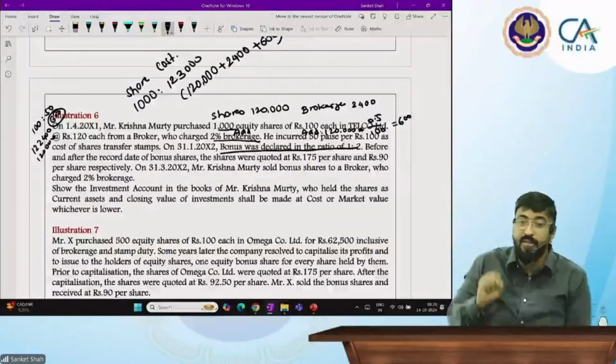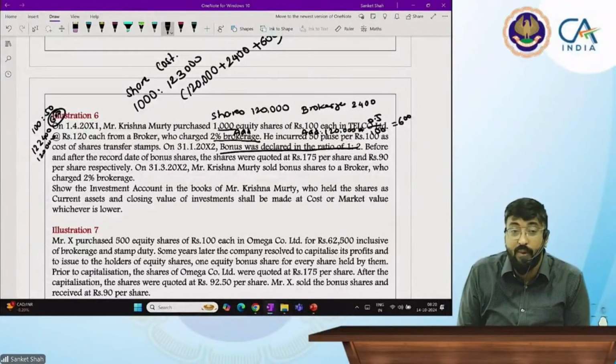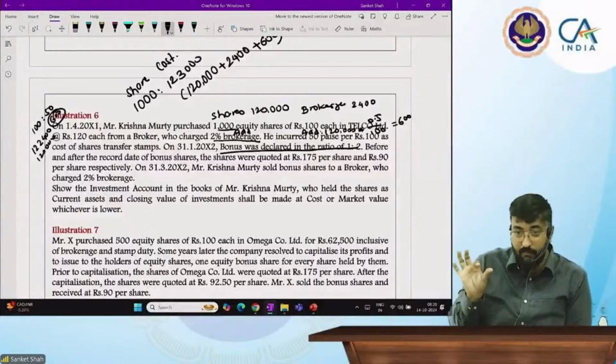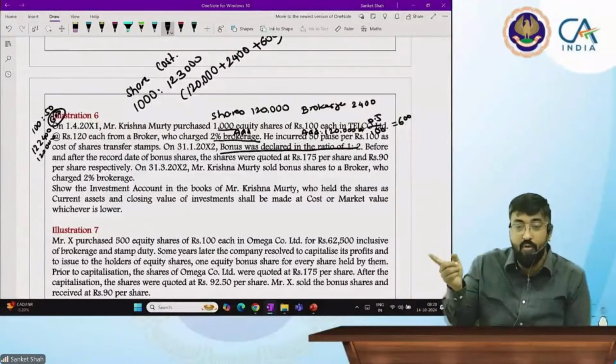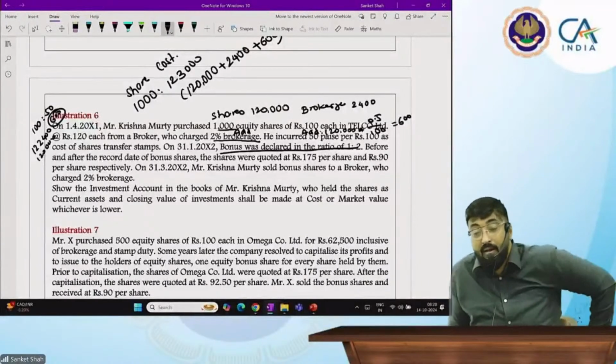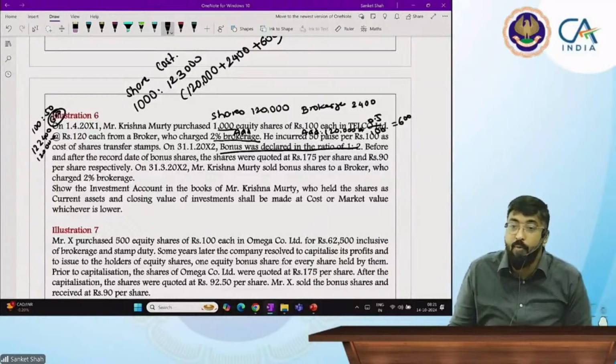So first thing, Tanuji, what we understood till now. For Praveen ji, I will explain it one more time in English. We purchase some shares. We spend how much? 1,20,000 first. Then I paid brokerage, so we will add that brokerage, and we paid stamp duty 600 rupees. So we will also add that stamp duty amount, and therefore our total amount will be 1,23,000. Got the concept? Yes. So if you have any difficulty, Praveen ji, you can ask me.